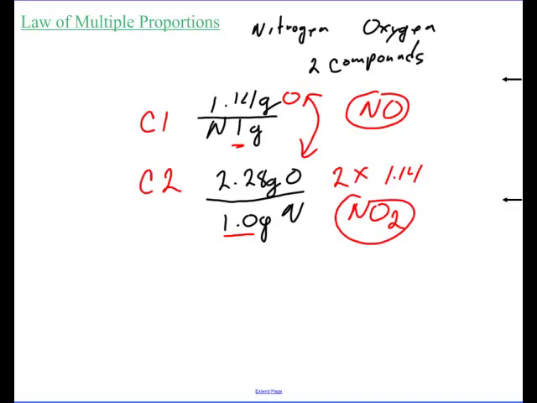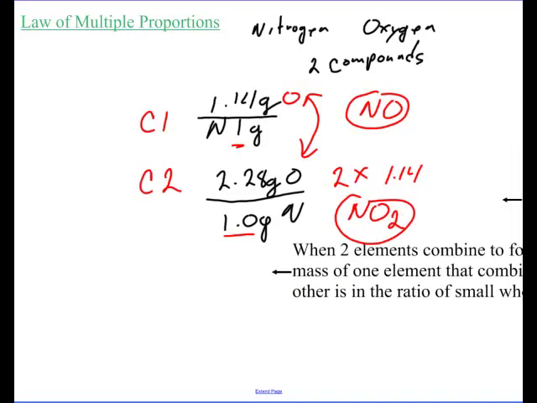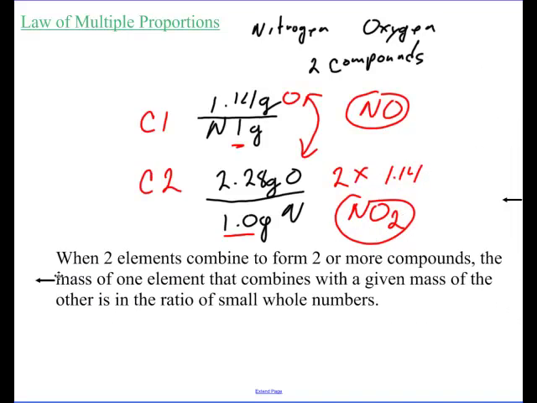All right? So now that I've tried to explain that, let me give you this very wordy definition. And hopefully you can see that this is exactly what I tried to draw there. When you have two elements, in this example nitrogen and oxygen, and they combine to form two or more compounds, as I said, compound 1 and compound 2, the mass of one element combined with a given mass of the other is a ratio of small whole numbers.